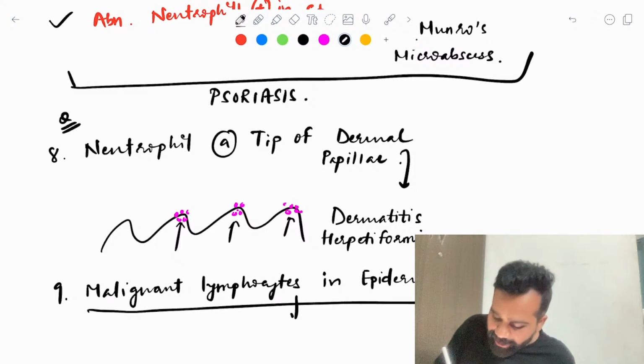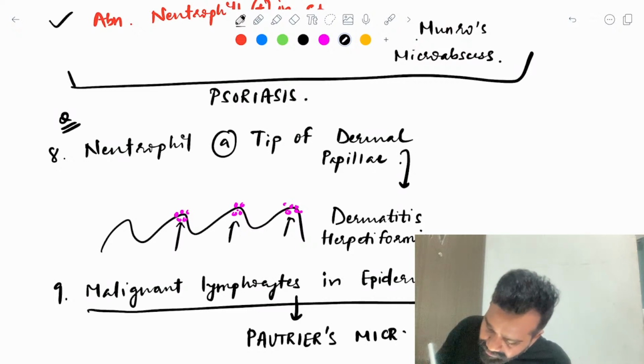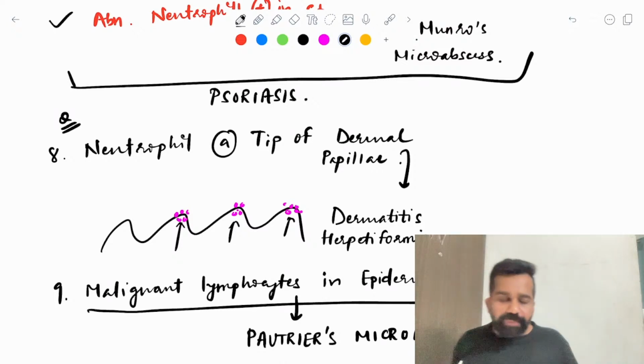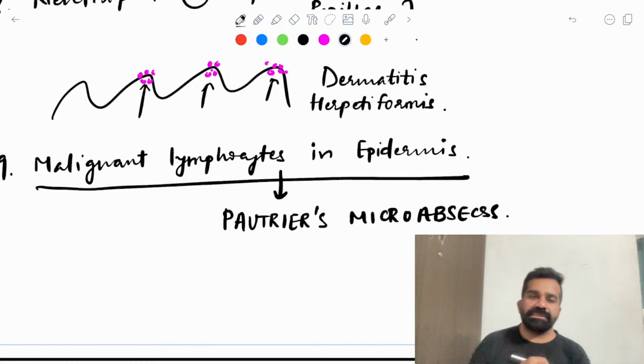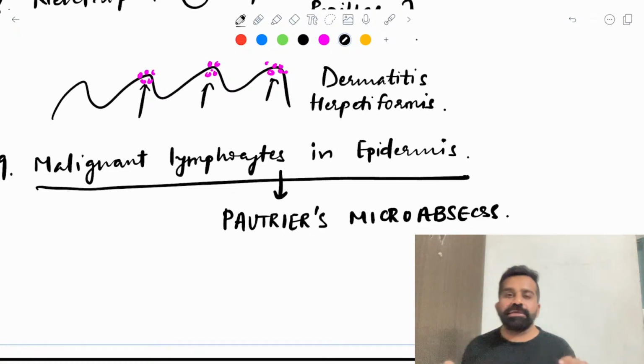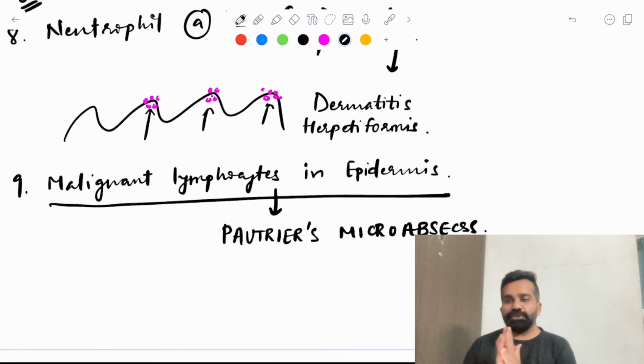Malignant lymphocyte in the epidermis is seen in Pautrier's microabscess. So we discussed these important MCQs. These 9 histopathological terms are all important MCQs and previously asked questions. You cannot go into the exam without revising this.